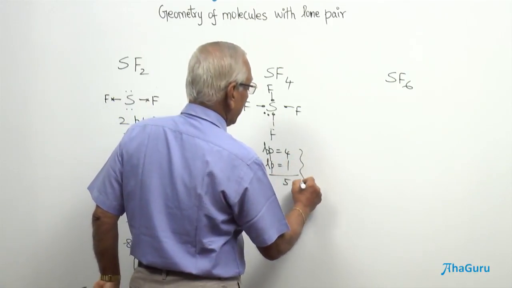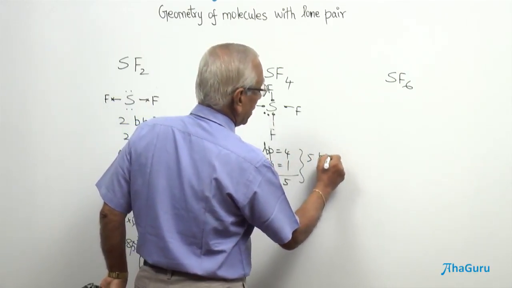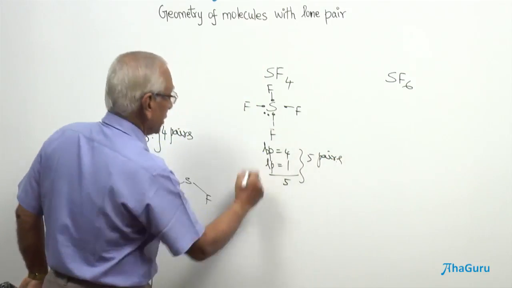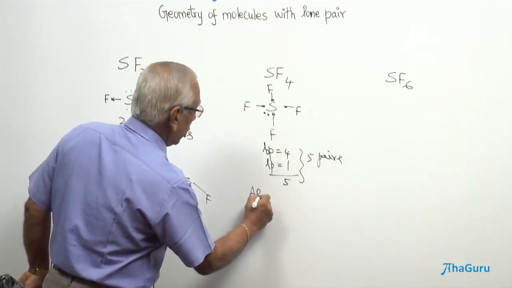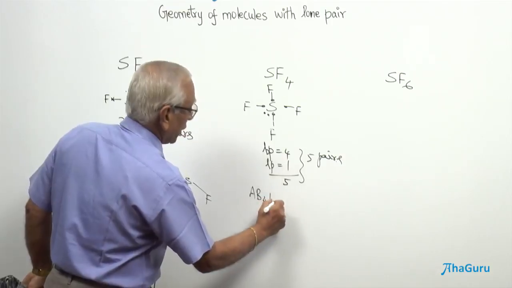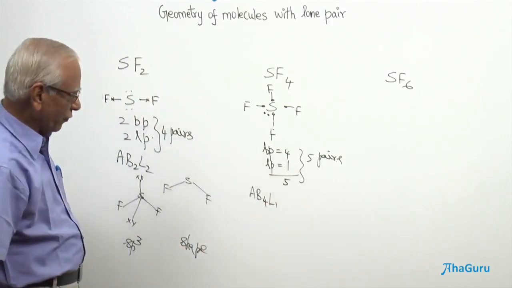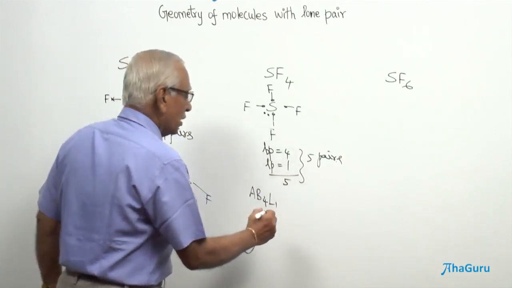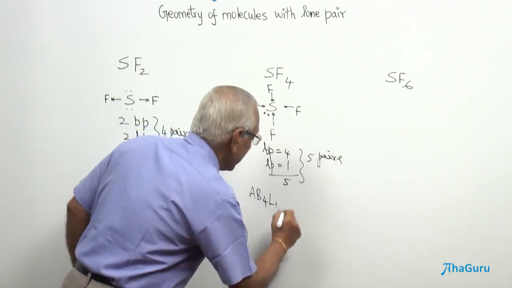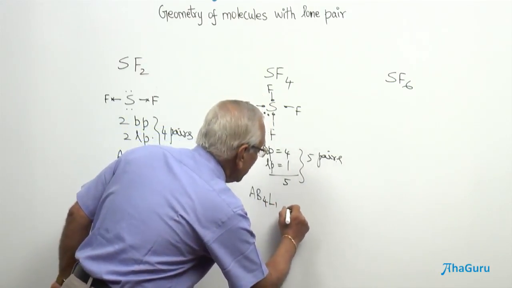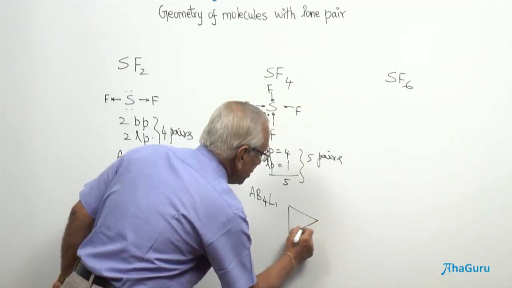It is going to be 5 pairs of an electron, and this belongs to AB4L1. With 5 pairs of an electron, my dear students, you are going to propose trigonal bipyramid hybridization.